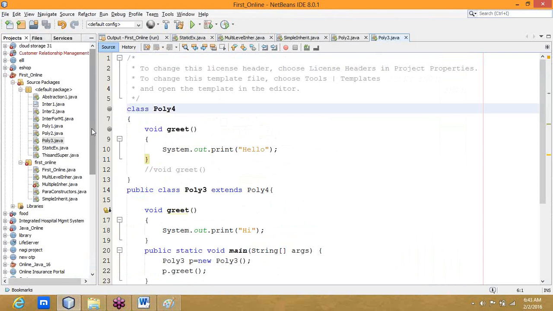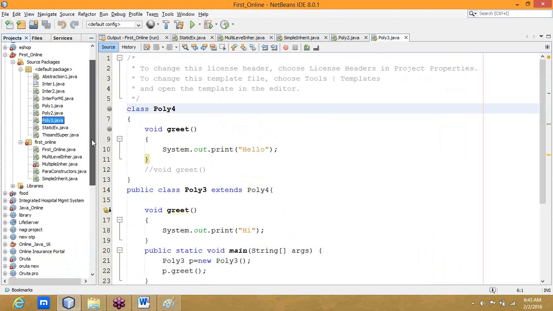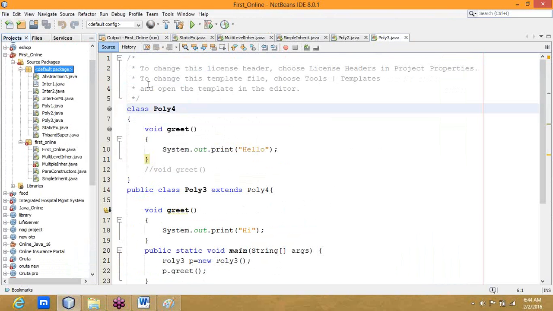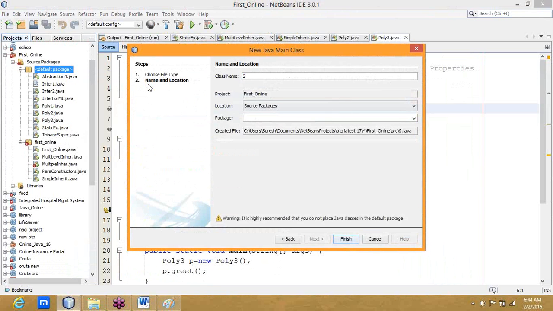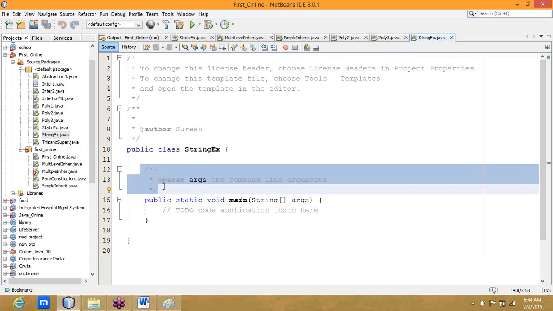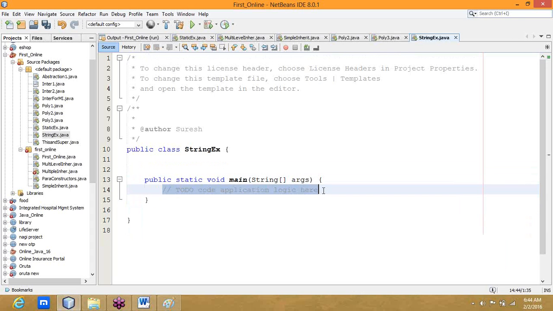Let us move to strings. Listen carefully, strings are very important.